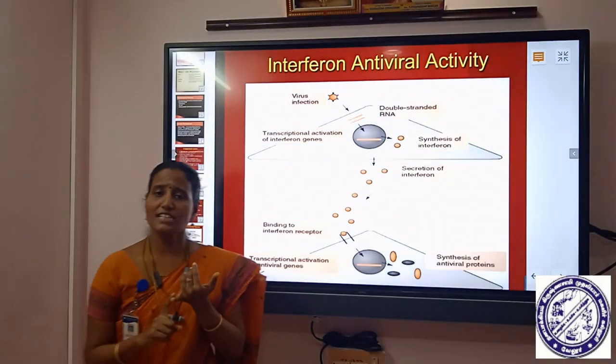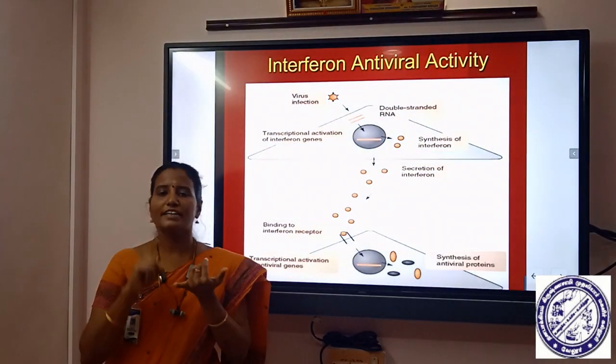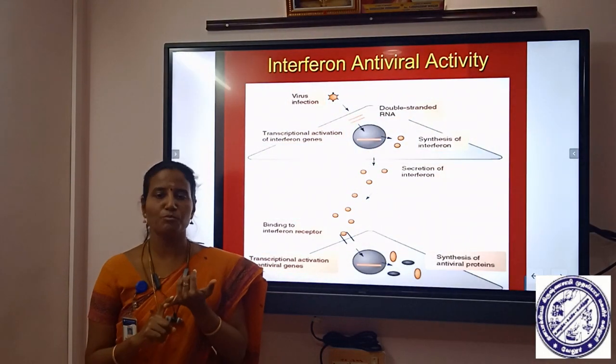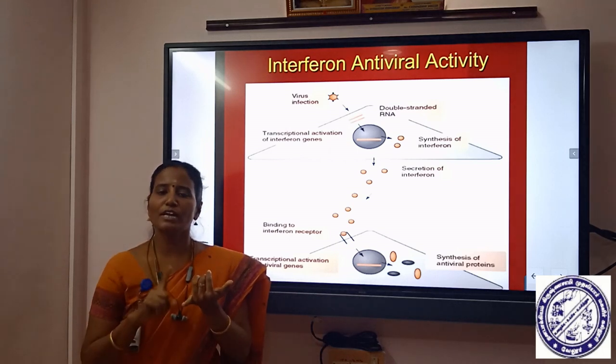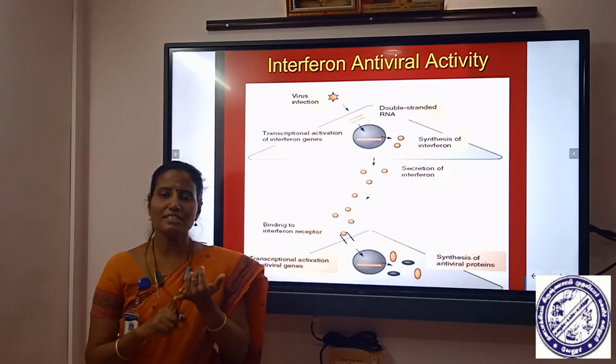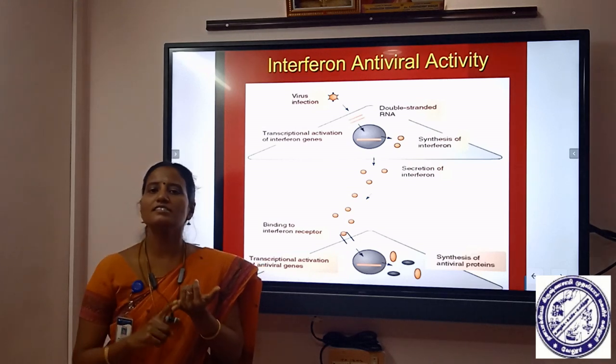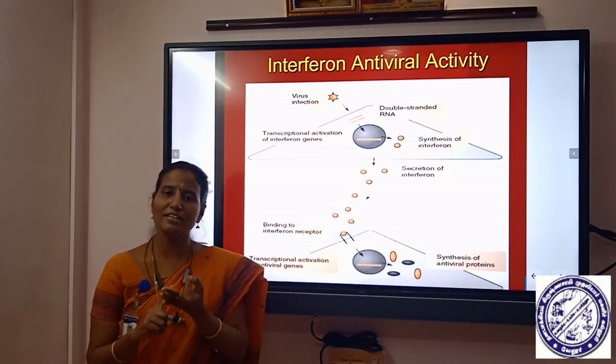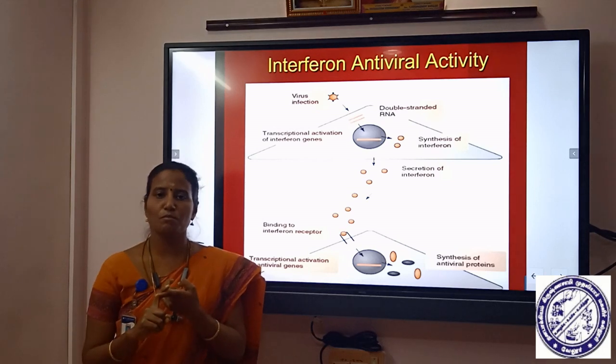So in today's class we have discussed the type of immunity called innate immunity. In that, four important barrier systems play an important role. What are they? Anatomical barriers, phagocytic barriers, inflammatory barriers and physiological barriers.